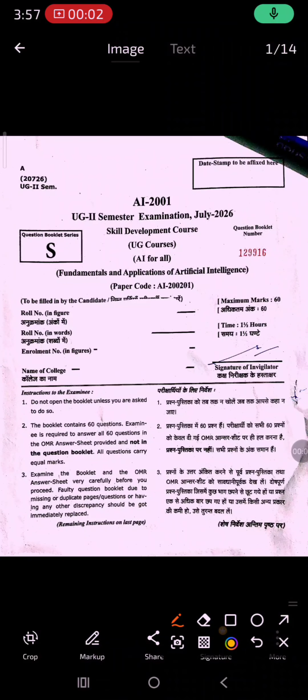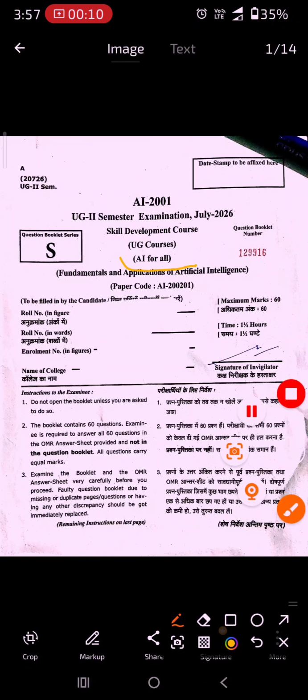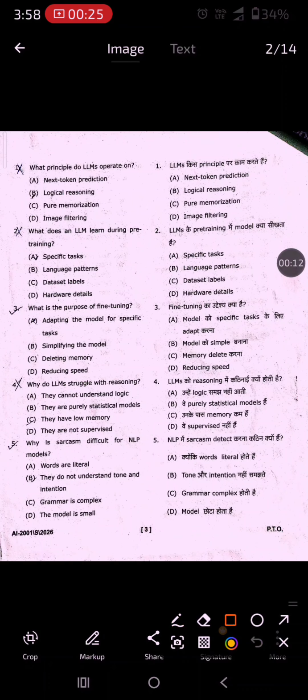Hello students, today we are going to discuss the BSc second semester AI for All exam. So let's start from question number one.